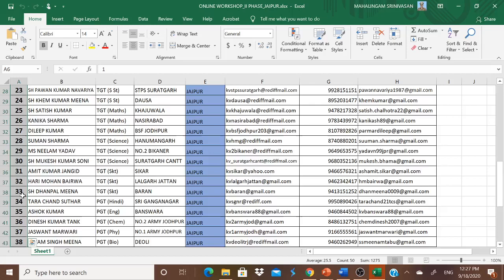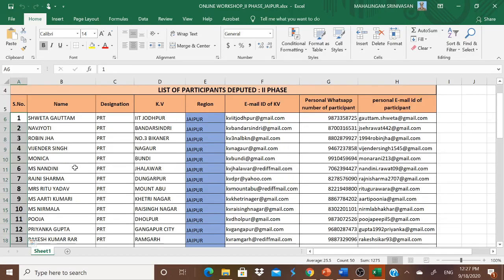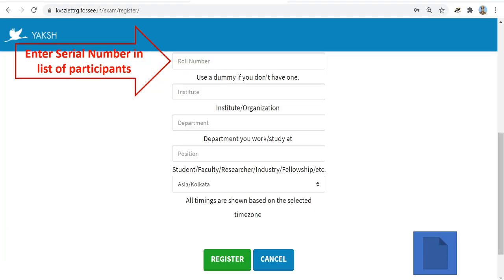This will be your roll number from 1 to 50. This roll number is used by you for submitting your quiz and assignments. While you are submitting your quiz and assignments, you have to mention this roll number only. But please note down the serial number will be your roll number.